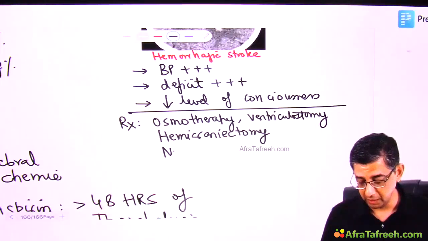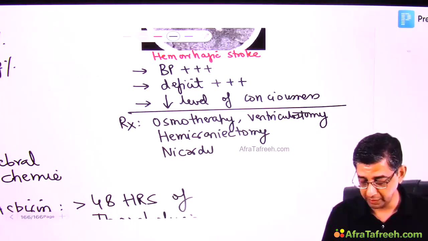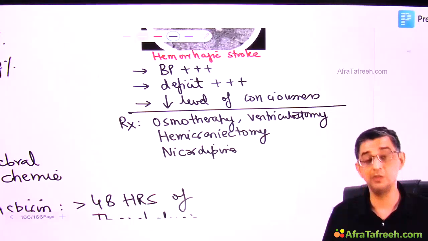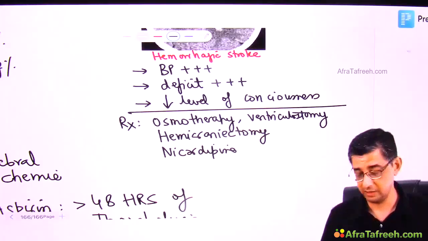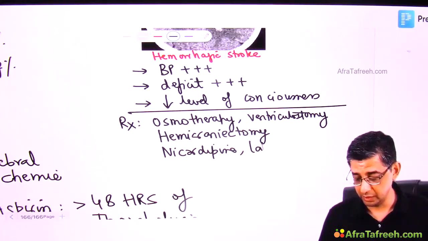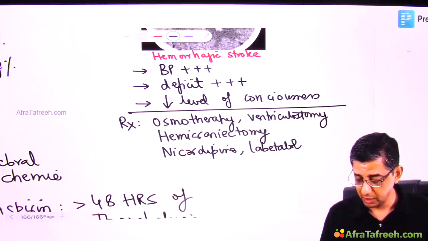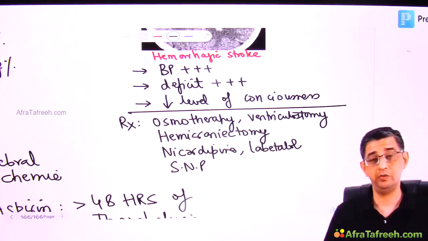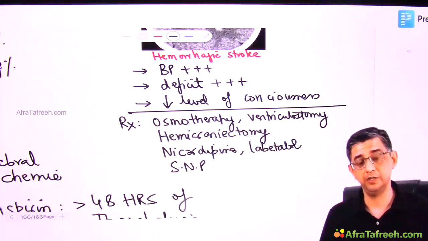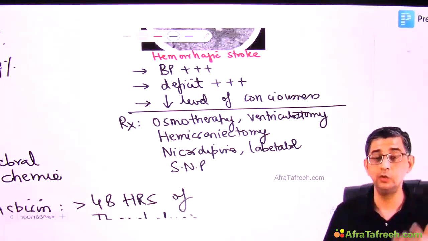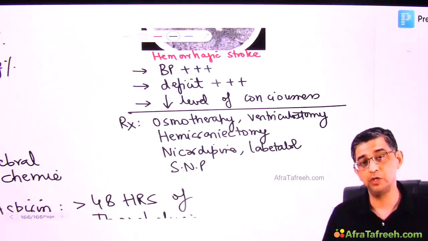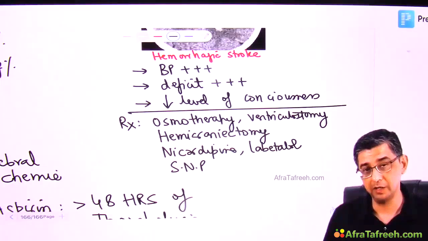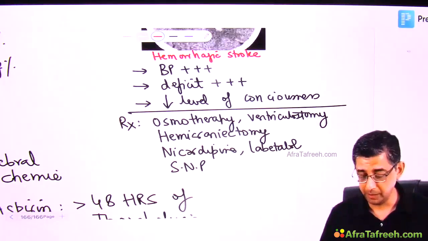Similarly, the very high blood pressure of this patient has to be regulated using nicardipine because he is giving you a scenario of hypertensive crisis. Instead of nicardipine, we can use labetalol, we can use esmolol. I mean, avoid answering sodium nitroprusside per se. Why? Because sodium nitroprusside causes a sudden fall in blood pressure. If you fall the BP suddenly, then you will lose brain perfusion, and therefore the brain infarction component will come up. I have taught you a formula.